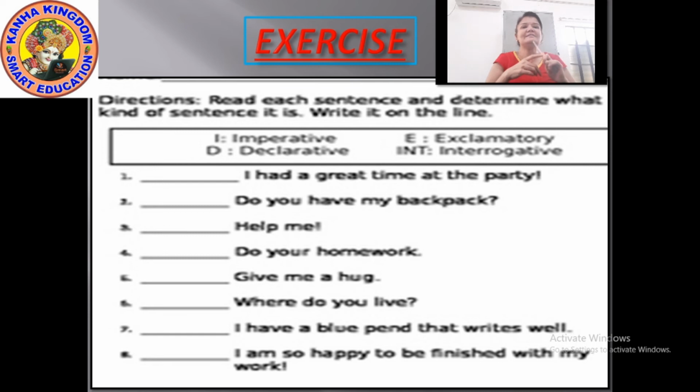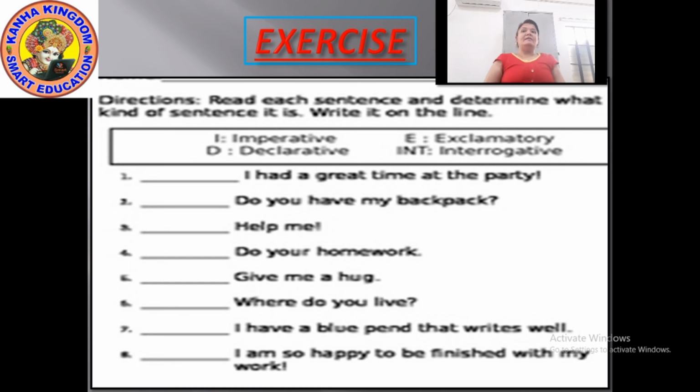So the first sentence and the last sentence can be exclamatory sentences. The first is declarative also, I have told you, but it can be exclamatory because he is also showing one kind of emotion in that sentence, the emotion of happiness. I had a great time at the party, expressing your happiness in that. So the first sentence and last sentence are exclamatory sentences.